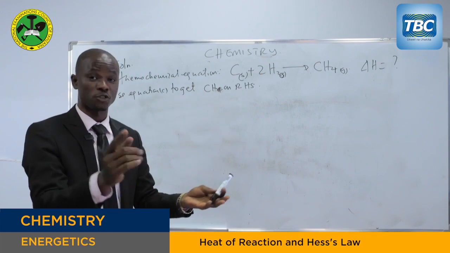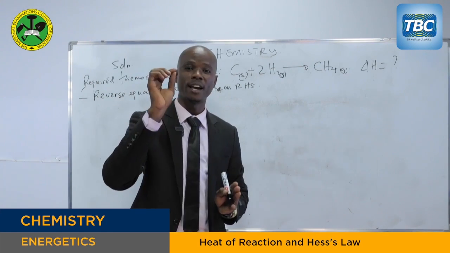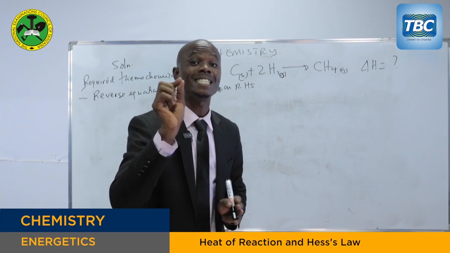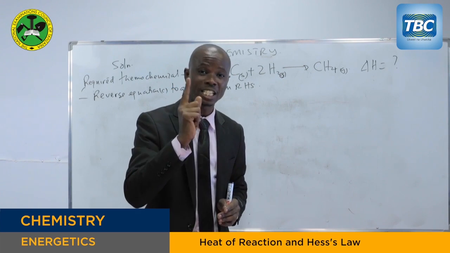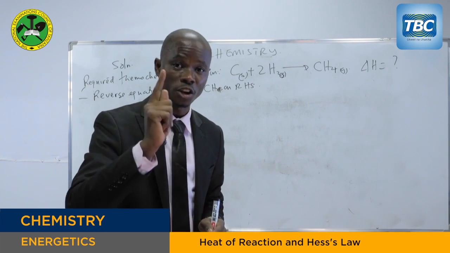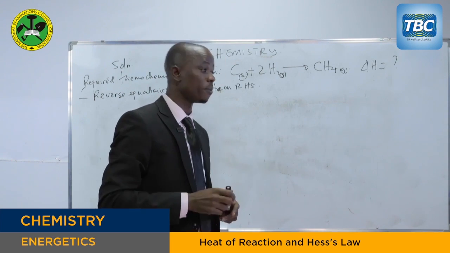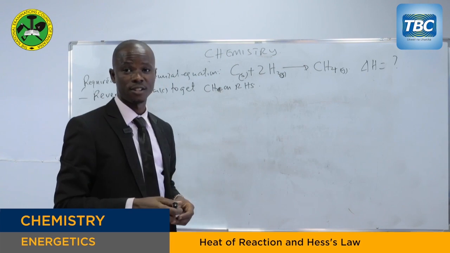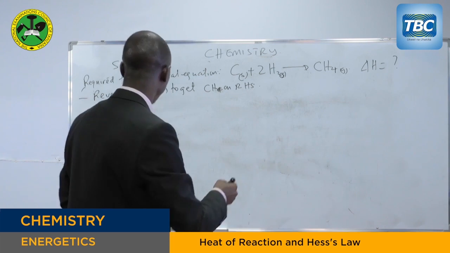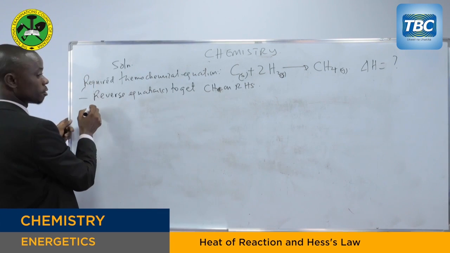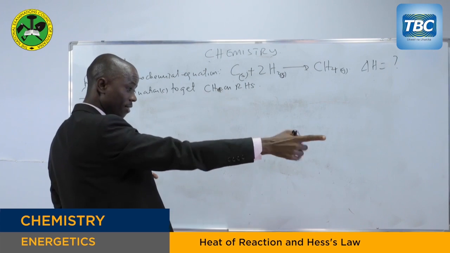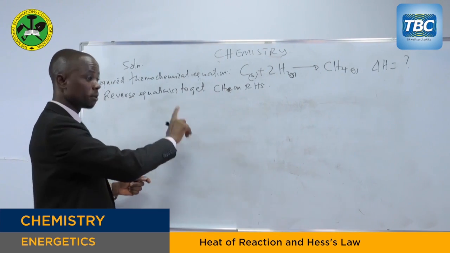So when we reverse, remember my dear students, the enthalpy change for the reaction is the same in magnitude but opposite in sign for the reverse equation. If we reverse that one, the product will be the reactant and the reactant will be the product.